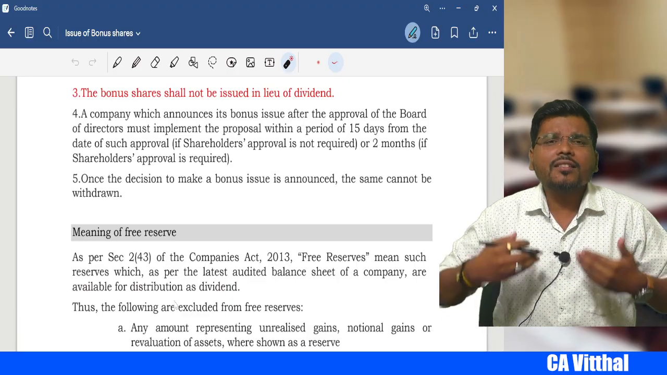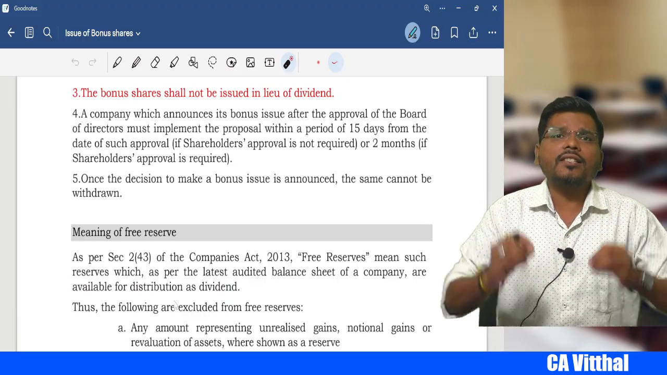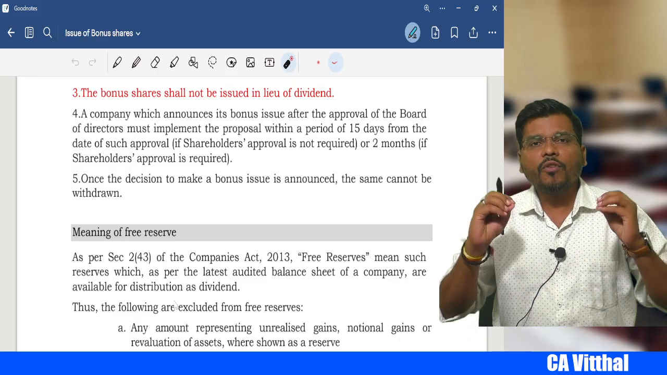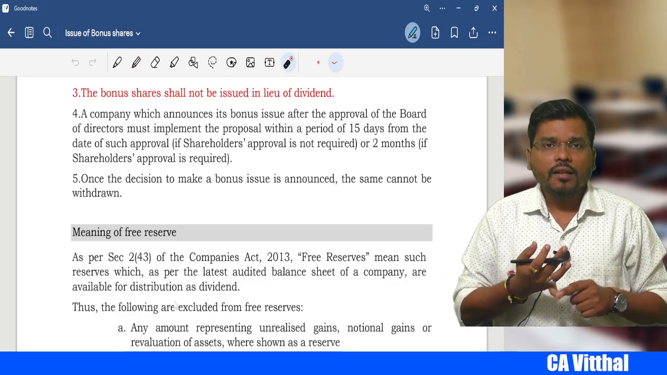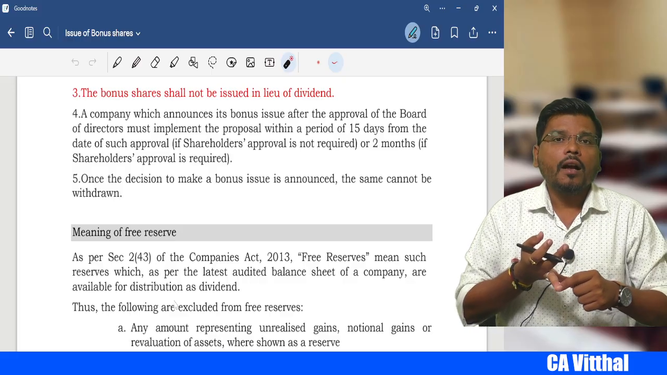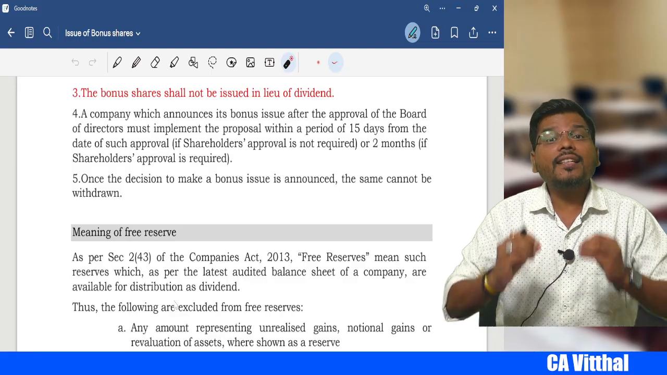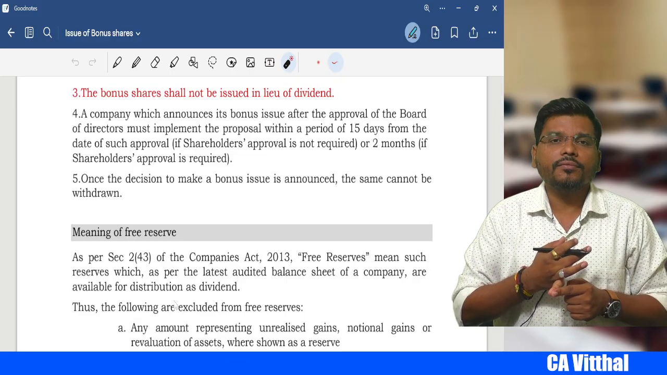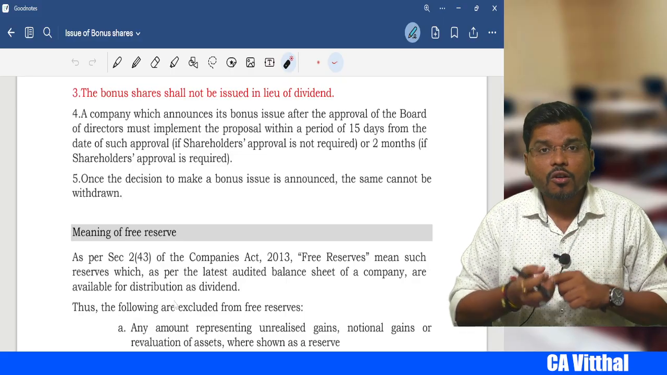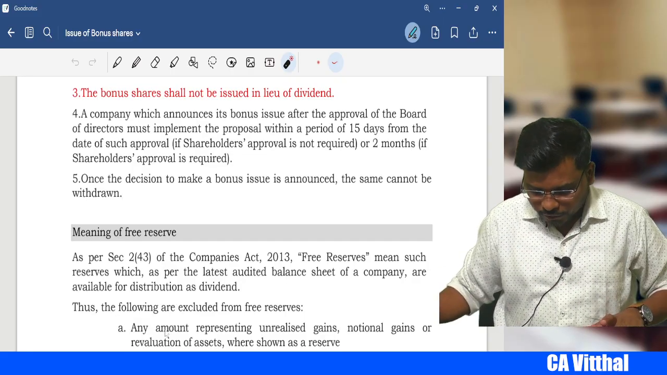Now you may ask me, sir, what is free reserve? You are telling free reserve, free reserve. What is free reserve? Free reserves are those reserves which are available for distribution of dividend, right? Like general reserve. Then capital reserve if it is realized in cash. Dividend equalization reserve, profit and loss account profit, these are the free reserves.